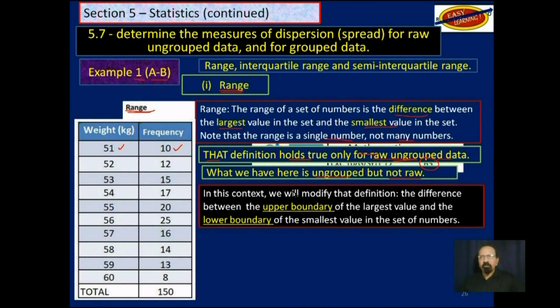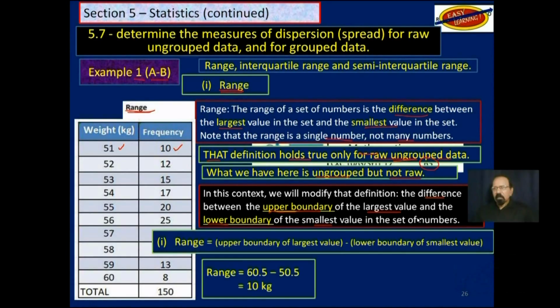So we will have to modify that definition a little, and we would say that the range is the difference between the upper boundary of the largest value and the lower boundary of the smallest value in the dataset. So that would be 60.5 minus 50.5. That is to say, since we are going in 10, 58, 59, 60, this would have been 61.